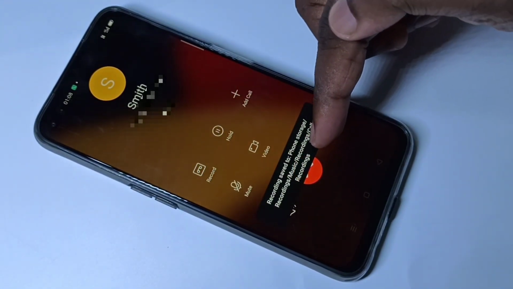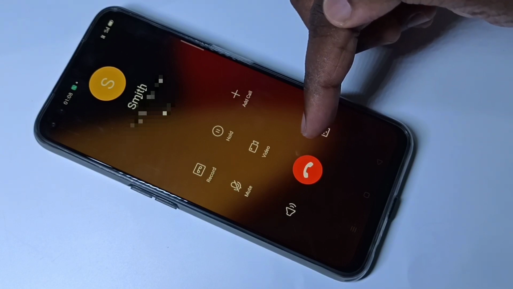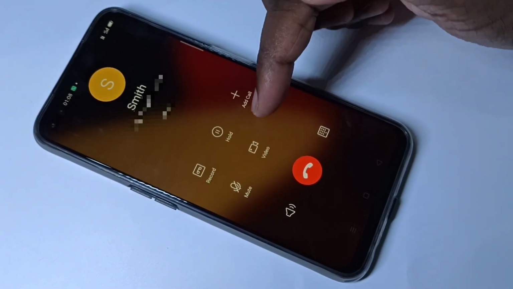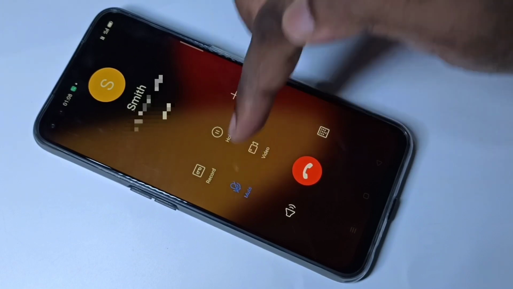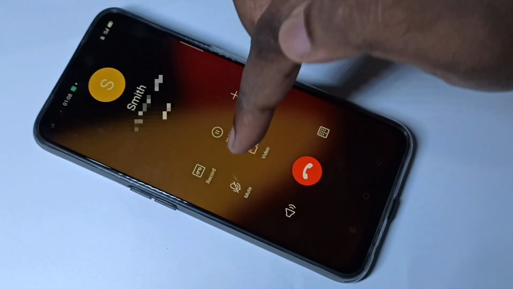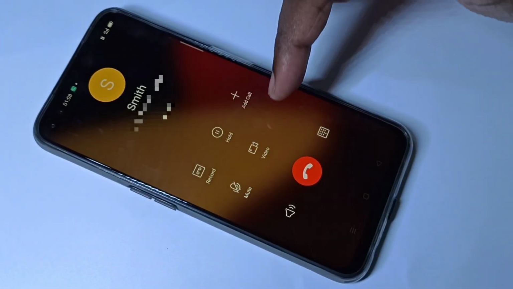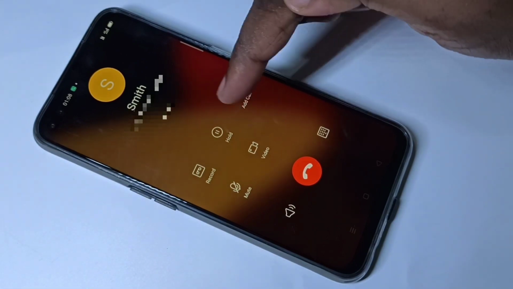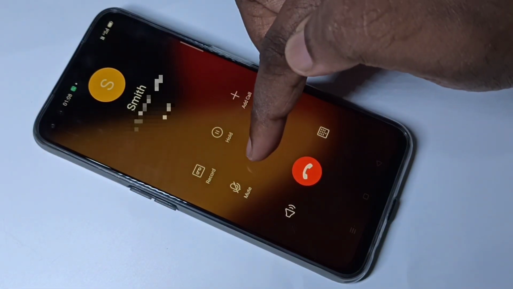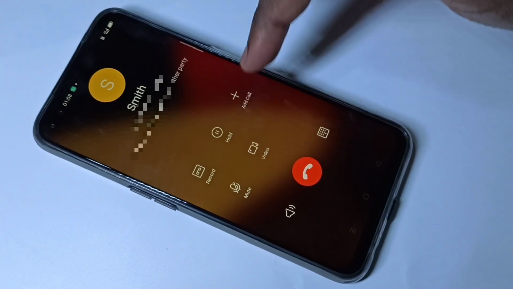We can see the location where that recorded audio is actually stored. If you want to mute, you can tap on this mute icon. Tap again to unmute. If you want to make a video call, you can convert this call to a video call. You can tap on this video icon.